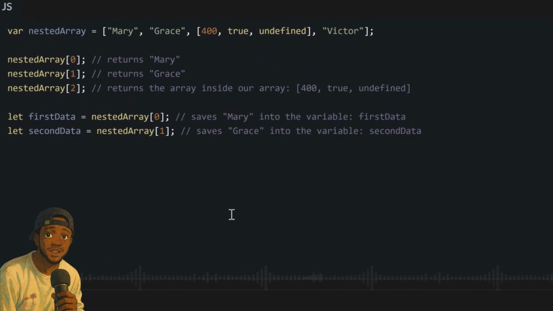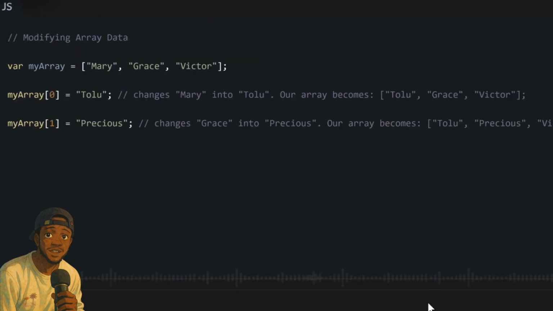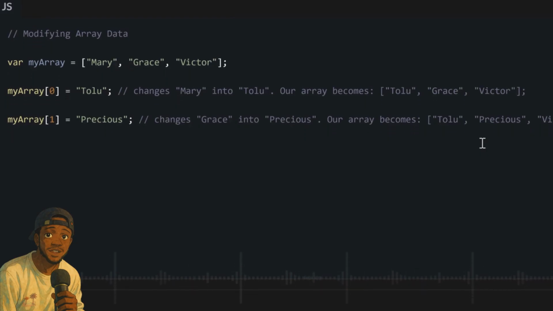Another thing you can do with index notation is change the value of one data inside your array, at the specific position of the data you want to change. So first, you access the data using our bracket notation. And then once you access the data with the notation, you set it equal to what you want to change it to.